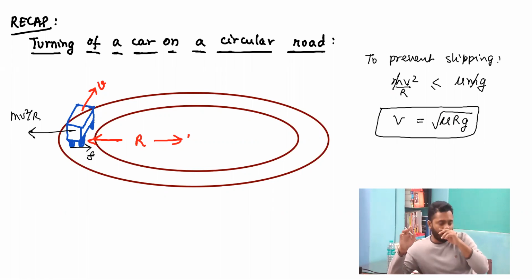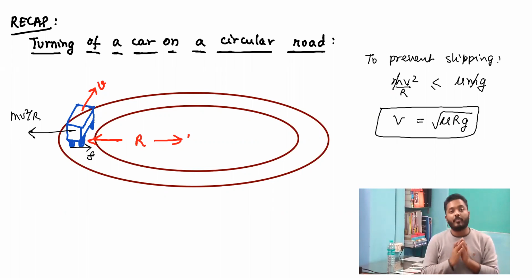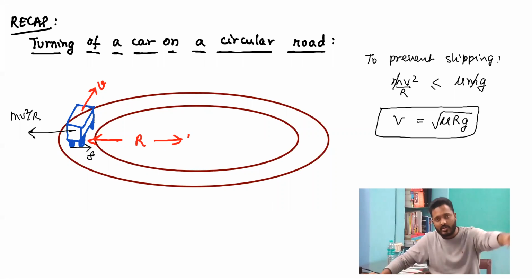But if you take into consideration that there is a possibility that the system can topple as well. You must have seen it in quite a few movies where it is shown that while taking a turn, the car turns over that particular wheel and it starts falling into the gorge, or say the mountain top. It starts falling down from there, and the protagonist of the movie dies. So let's not get carried away in that manner. Over here, we are trying to understand what will happen to prevent toppling.